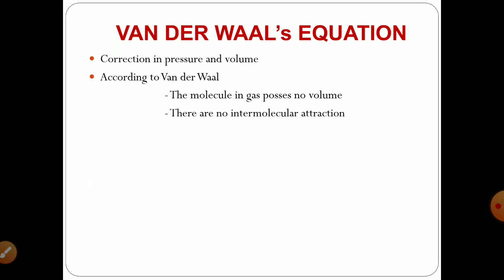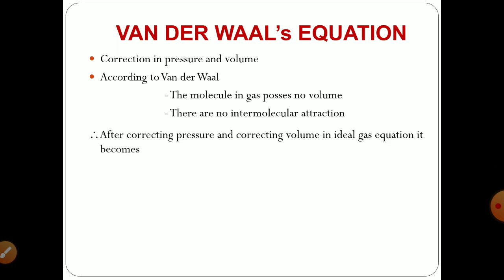According to Van der Waals, the molecules in an ideal gas possess no volume and thereby they do not have any kind of intermolecular attraction. As real molecules do possess volume and do have intermolecular attraction, you need to correct the effect of pressure and the effect on volume as well.